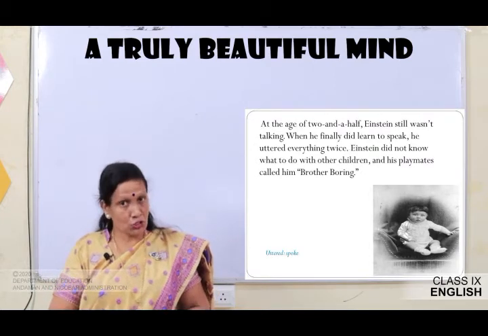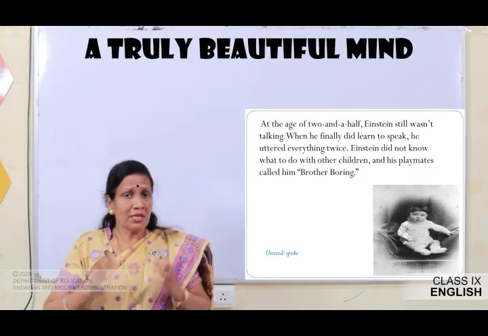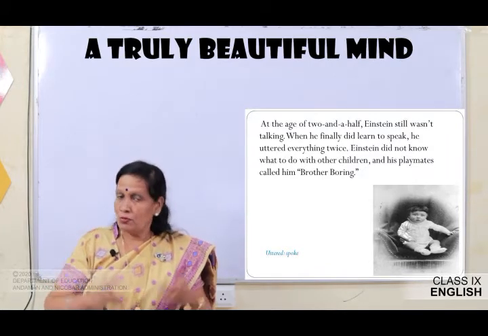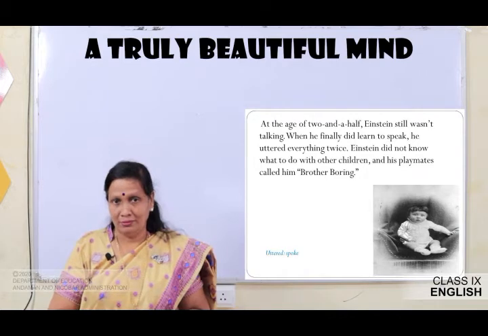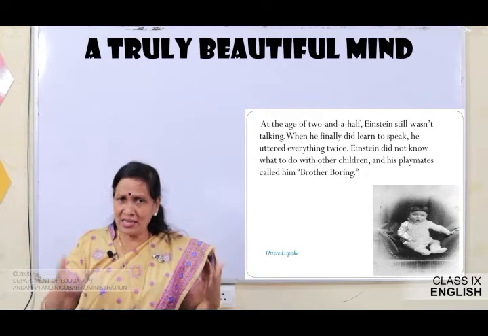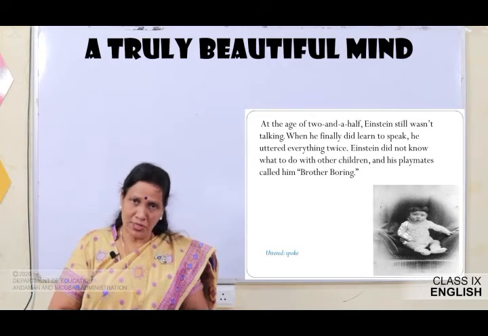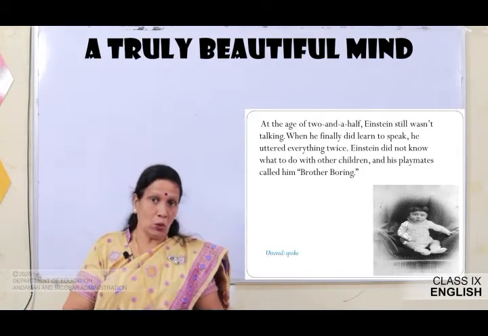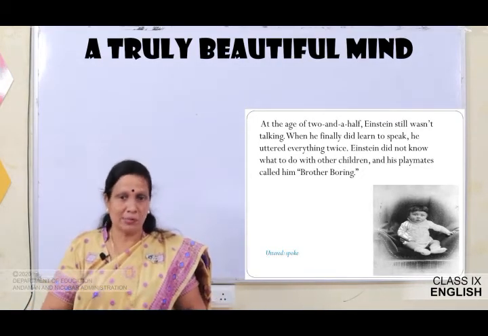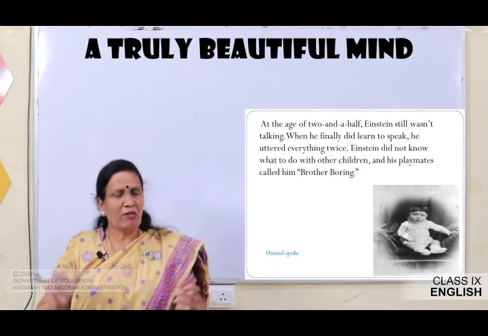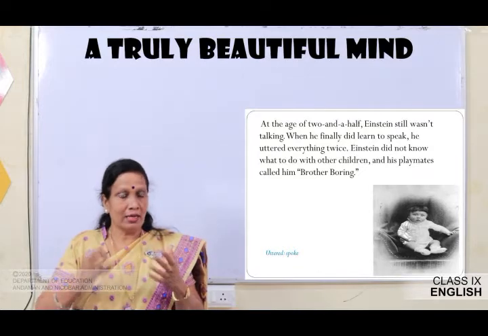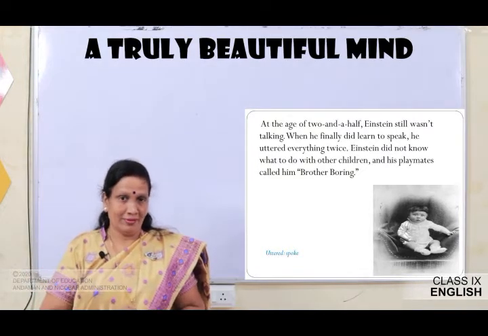So, why did his mother think that he was different from other children? Because even when he was 2.5 years old, he was not able to talk. Normally children start speaking by 1.5 or 2 years, right. So, even when he was 2.5 years old, he was not able to speak. Finally when he started speaking also, he uttered every word twice.